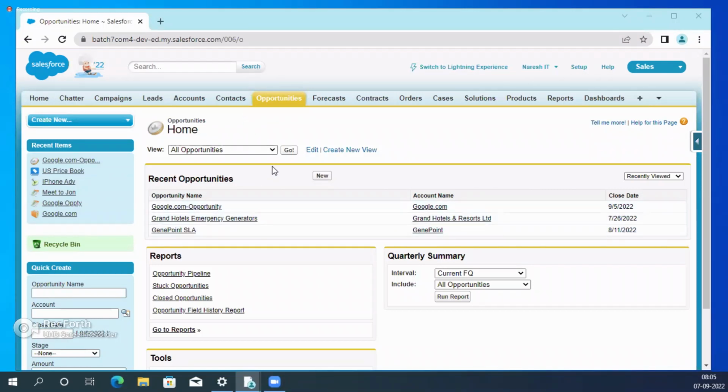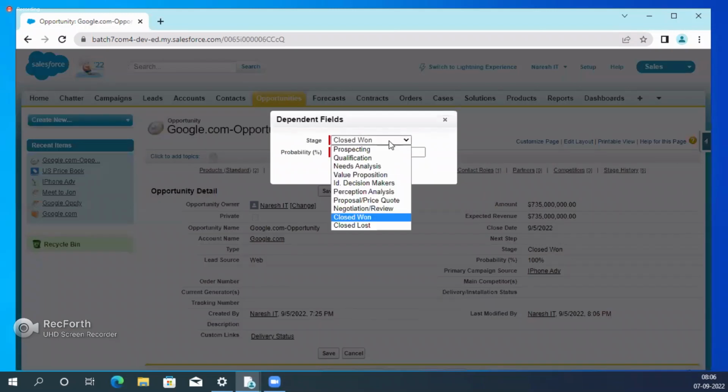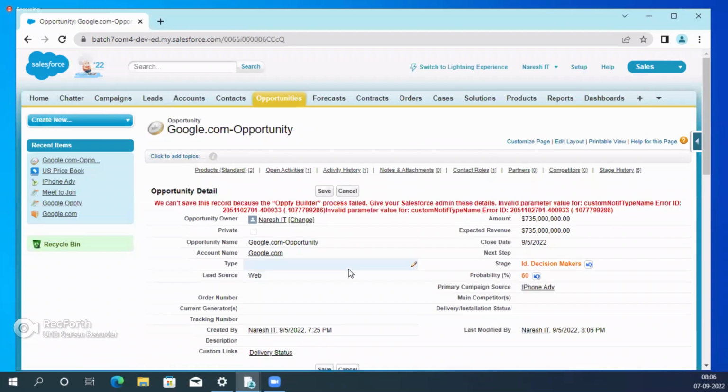Now see, guys, this is the opportunity. Yesterday we created one opportunity. What is that? Google opportunity. What is the amount? 73 crores, something like that, right? So this is not closed, it is in the decision makers stage actually.